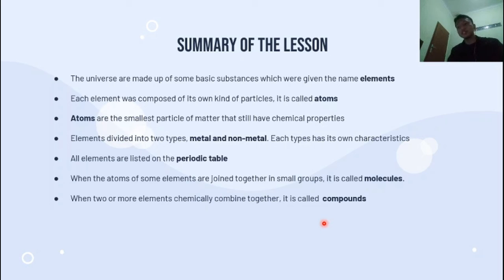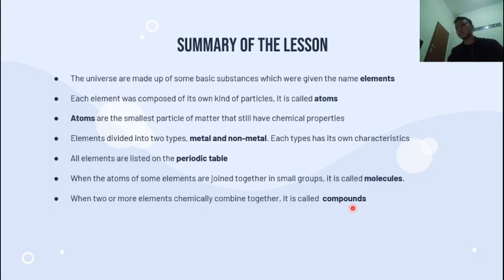Okay, so the difference between molecules and compounds is that a molecule only contains atoms of the same element, so they will bond together with the same atoms. For example, hydrogen: a hydrogen atom and a hydrogen atom are bonded together.